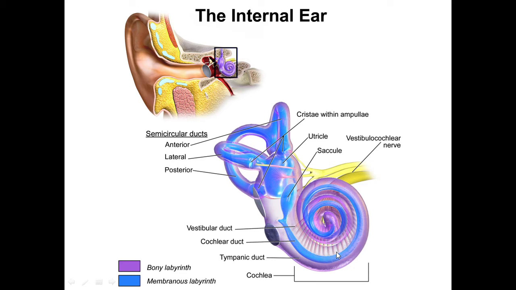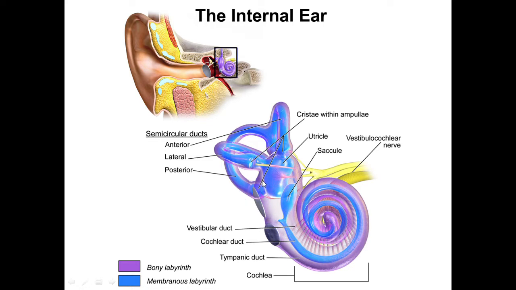So this membranous labyrinth is also intercommunicating sacs and ducts, and it has three parts. The first is the cochlear duct. So within the cochlea there is a cochlear duct. This cochlear duct is a part of the membranous labyrinth.